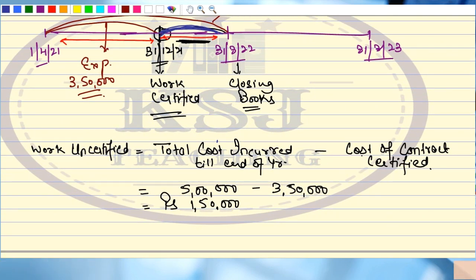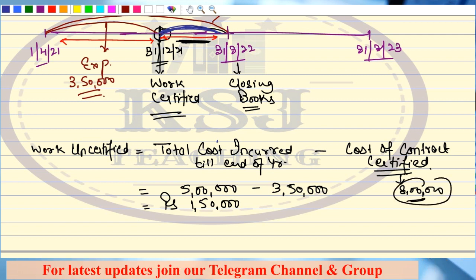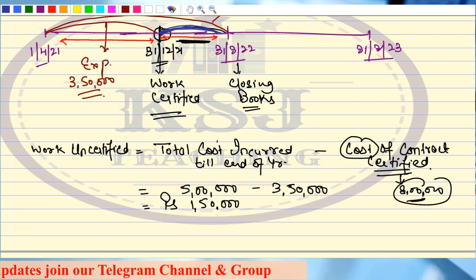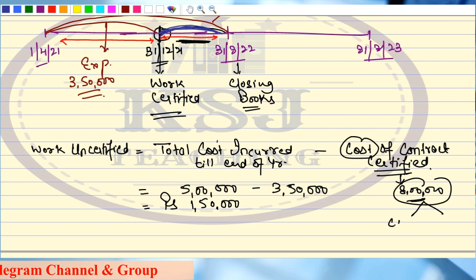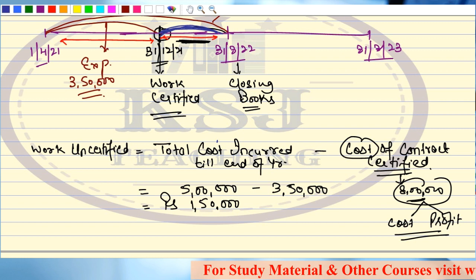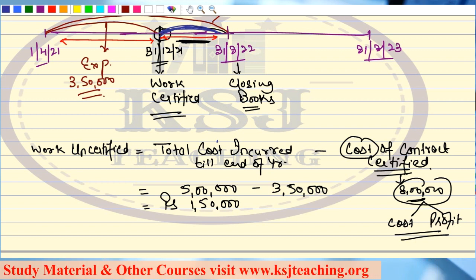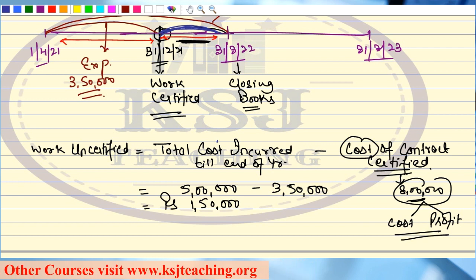Now here, if you say the cost of contract certified, you will say, sir, certification is for 8 lakh rupees. Sir, what I am talking about is the cost in that. This 8 lakh rupees has the cost also, and the profit also. What I am talking about here is only the cost part, not the profit part. I want to know what is the cost that has been certified and what is the cost that has not been certified. Simple.